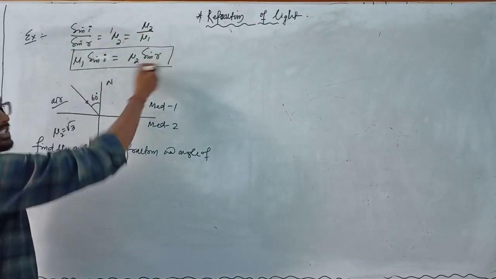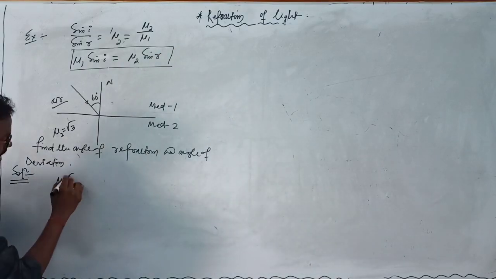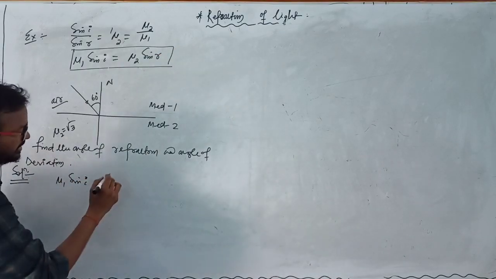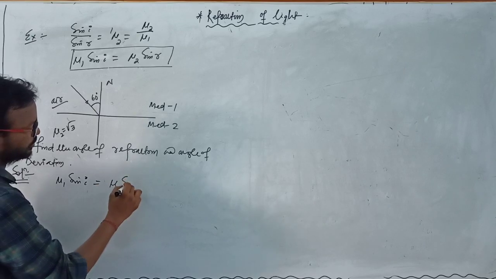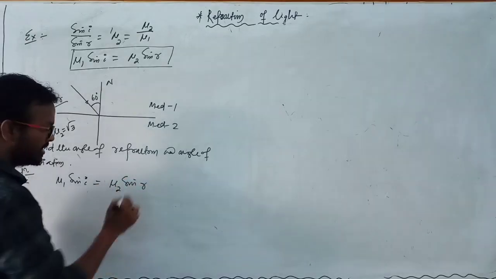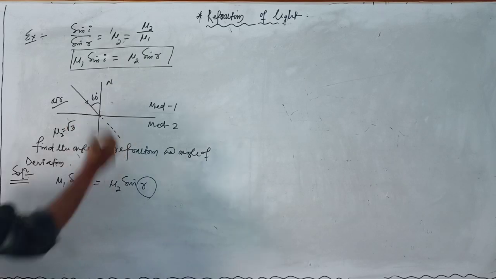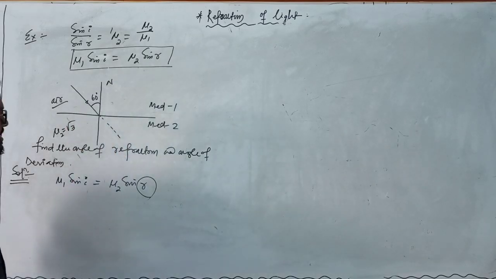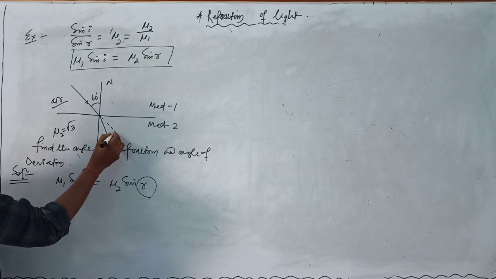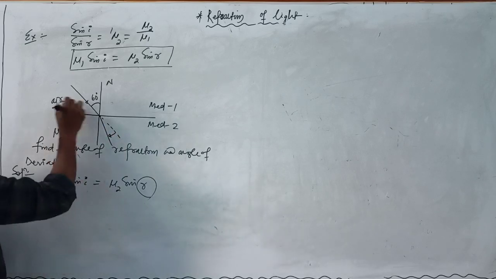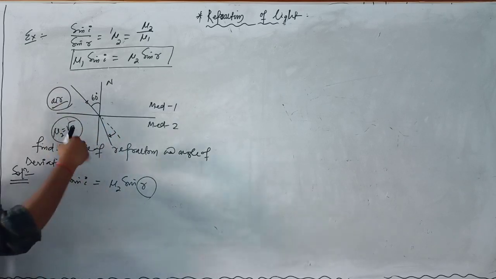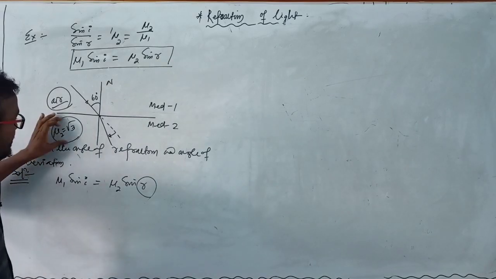We already have this relation, that is mu 1 sin i is equal to mu 2 sin r. First we have to find this r, because this is the line of action of the incident ray, but light deviates from its original path, because this medium is air medium and this medium is other than air medium. So this medium is heavy medium.